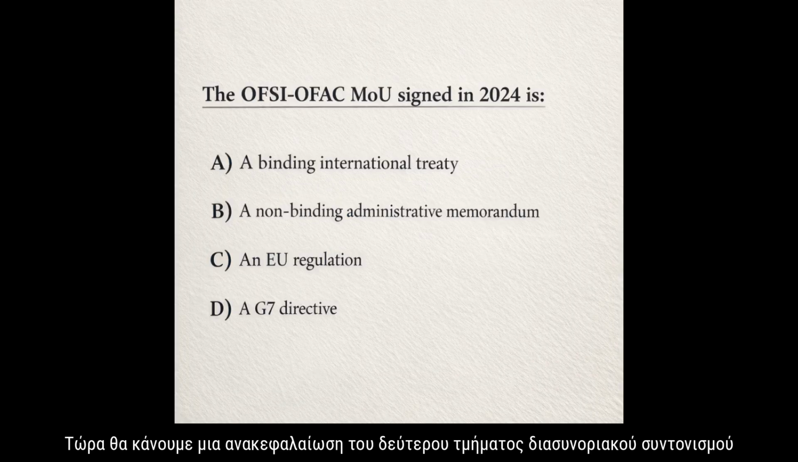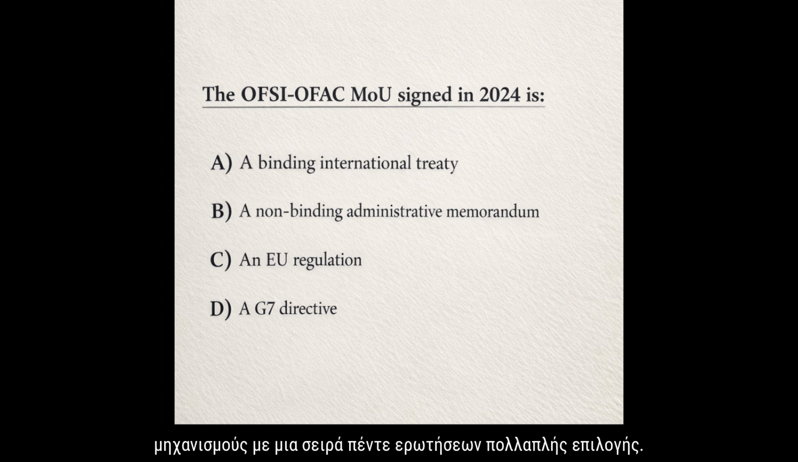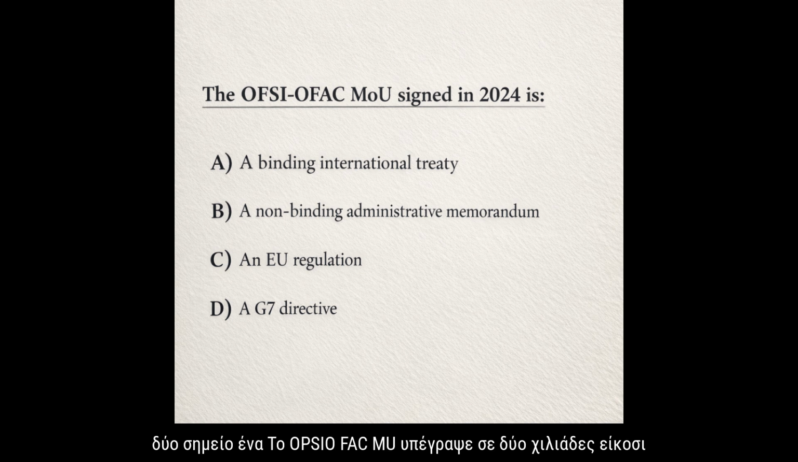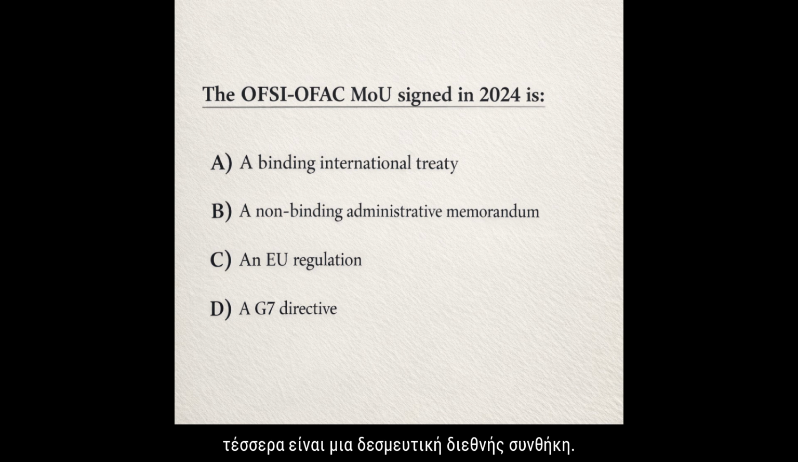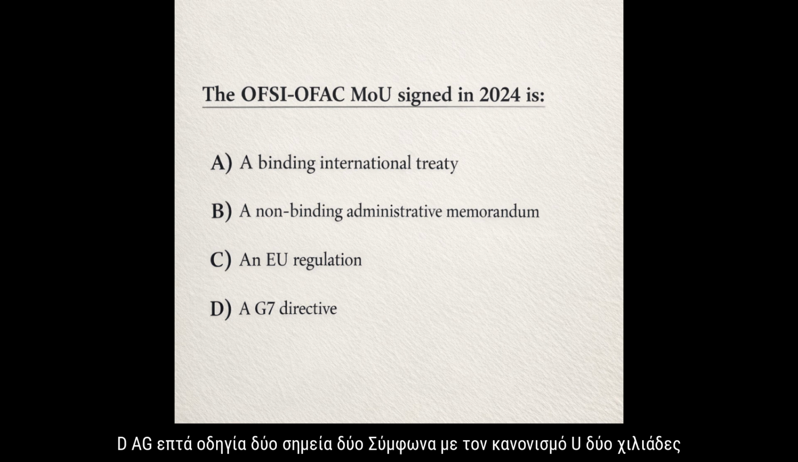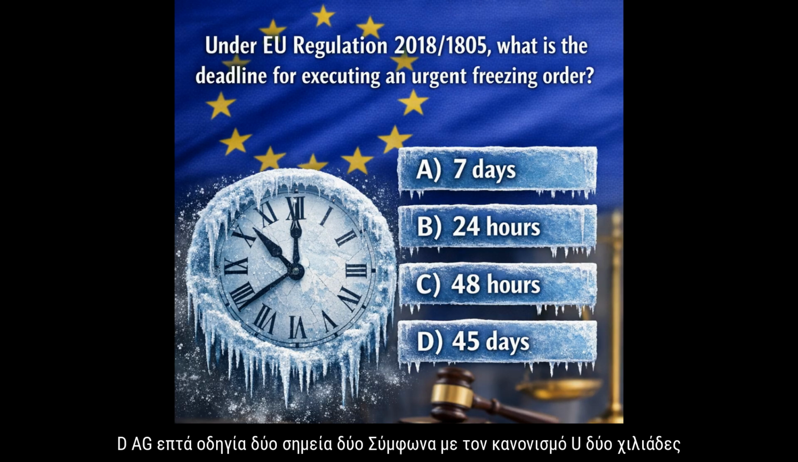Now we will make a recap of Section 2, Cross-Border Coordination Mechanisms, with a series of 5 multiple-choice questions. 2.1. The OFAC MOU signed in 2024 is: A. A binding international treaty. B. A non-binding administrative memorandum. C. An EU regulation. D. A G7 directive.